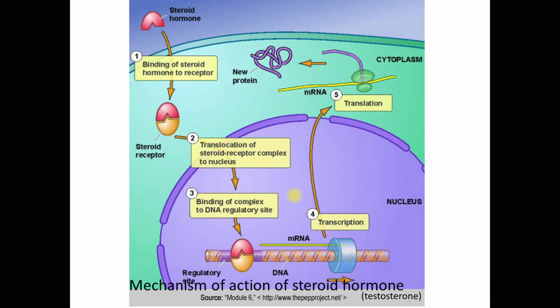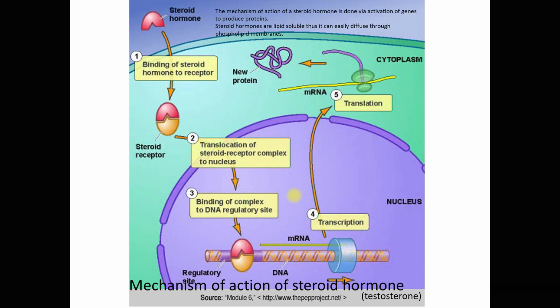Now we proceed with the mechanism of action of steroid hormones. So now you know we have steroid and non-steroid hormones. The non-steroid hormones are the amines and the proteins. Now let's look at the action of a steroid hormone. One example here is testosterone. The mechanism of action of a steroid hormone is through activation of genes to produce proteins.